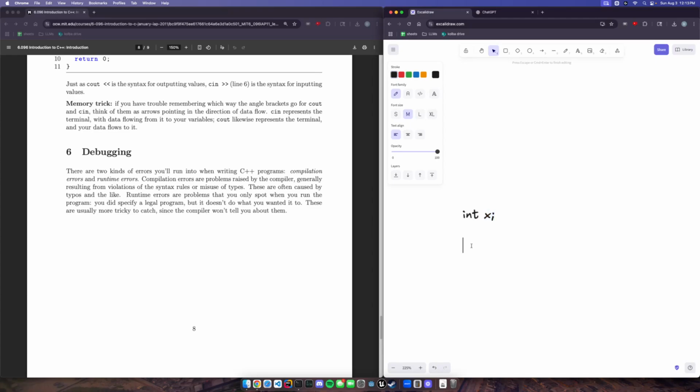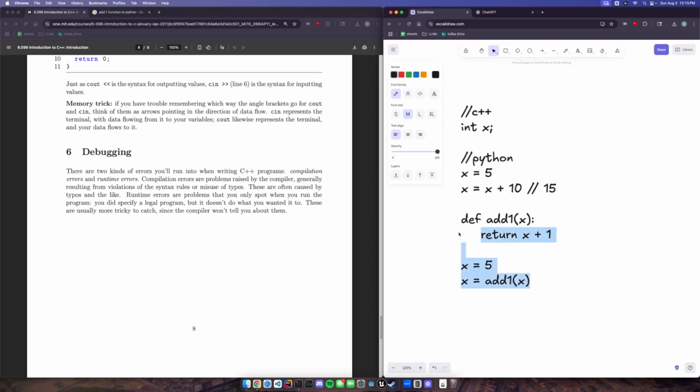Other languages have done away with that and often represent a new line or pressing enter as the end of a statement. So in Python, what you'll see a lot is like, if we have some value x equals 5, we can just move to the next line and then say x equals x plus 10.